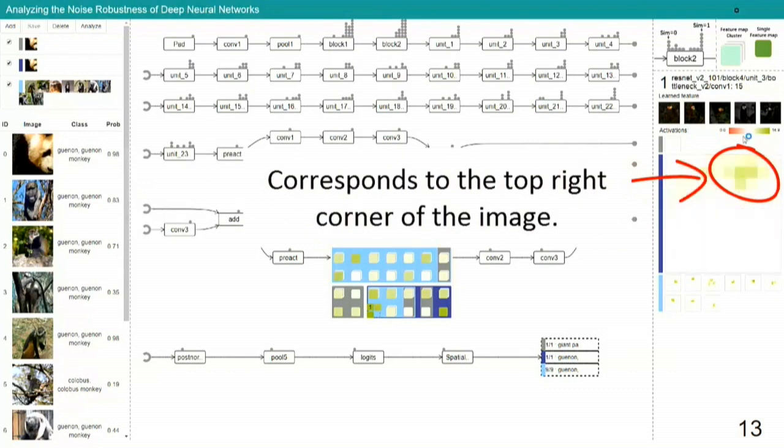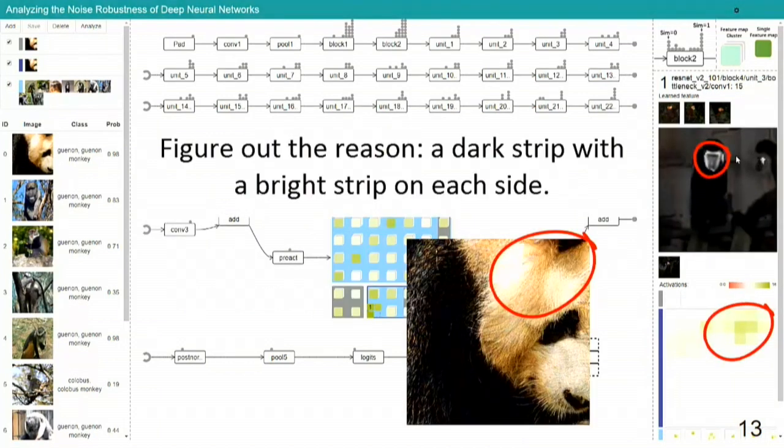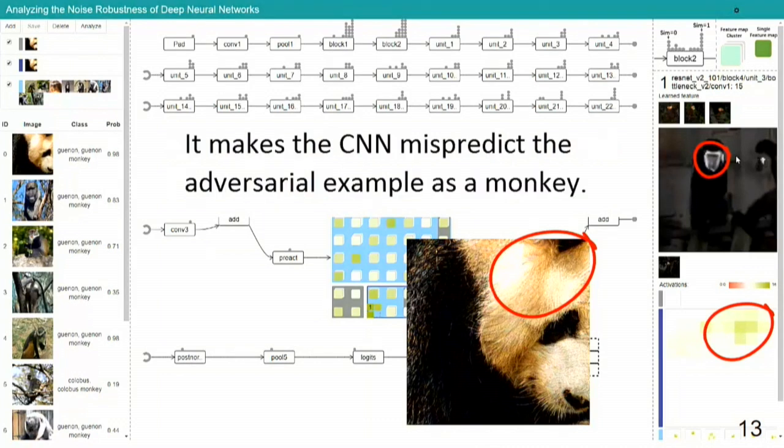Comparing with the corresponding image patch, the expert examined the learned features of these neurons. The expert figured out the reason: a dark strip with a bright strip on each side is a recognizable feature for the face of a monkey. It makes the CNN mispredict the adversarial panda image as a monkey.